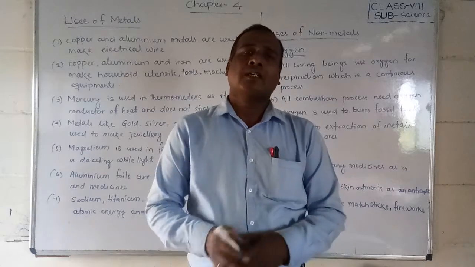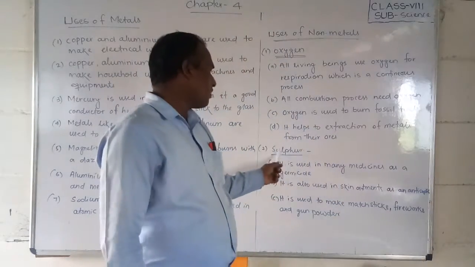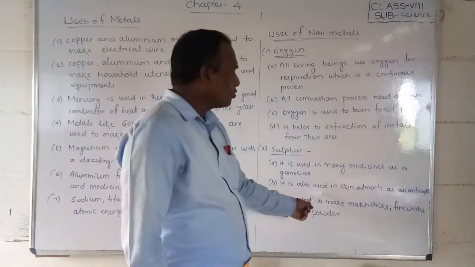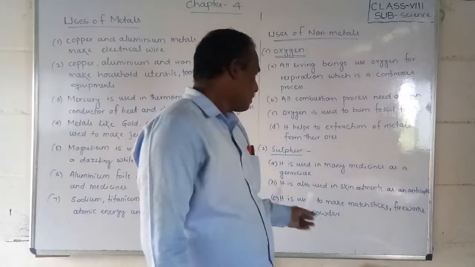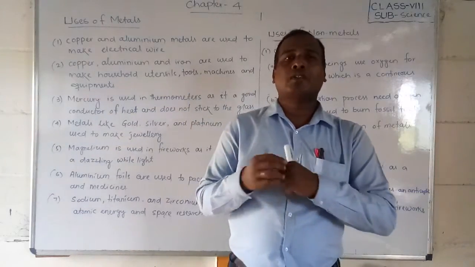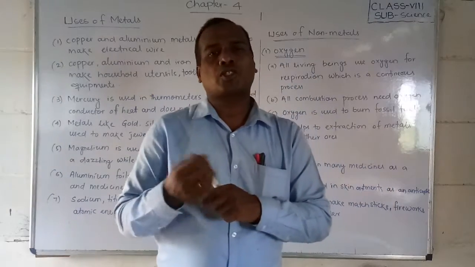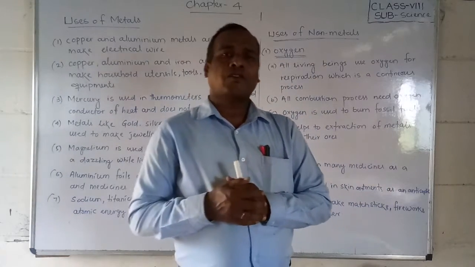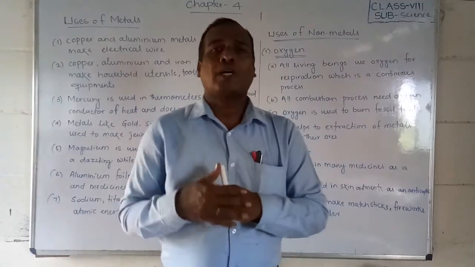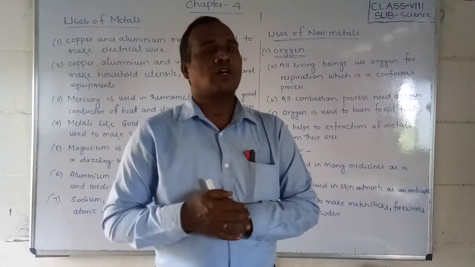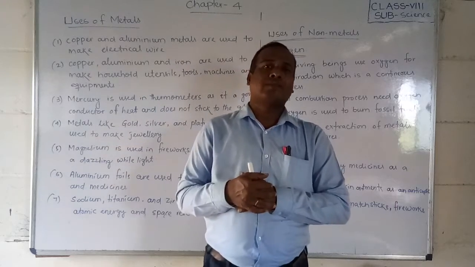Different medicines contain sulfur. It is also used in skin ointments as an antiseptic. Whenever you have wounds or pimples on your skin, or skin diseases, we use sulfur, because it is an antiseptic cream.